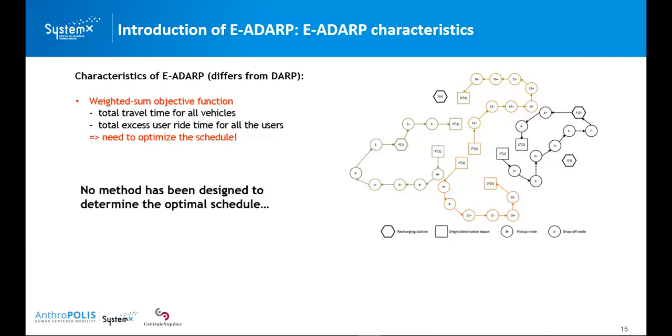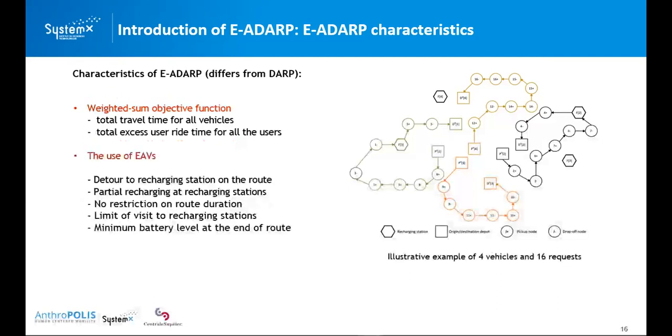And no method has been designed yet to determine the optimal schedule that has the minimal excess user ride time. Another characteristic is of course the use of electric autonomous vehicles in our network. It will introduce the detour to a recharging station on the route, and we have considered partial recharging at the recharging station. So here is a trade-off because of the partial recharging.